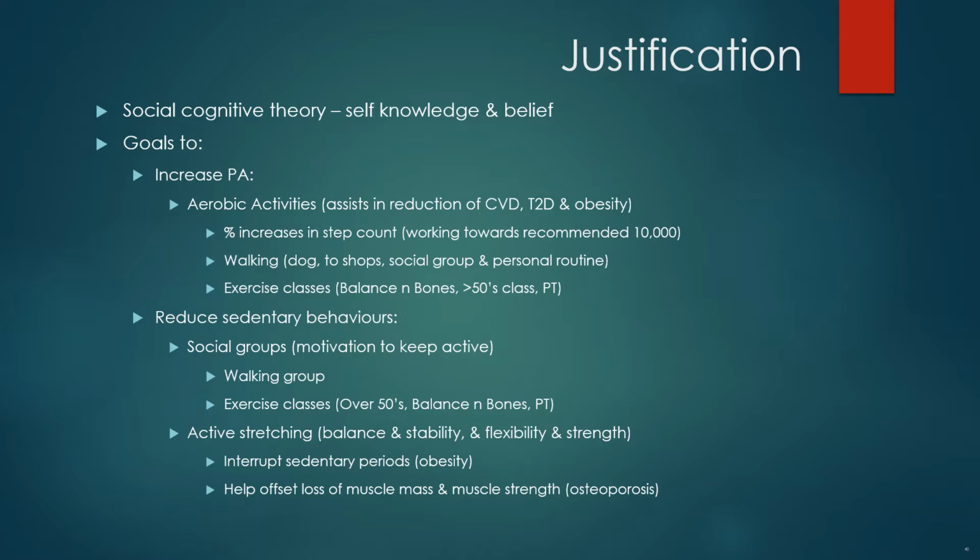Increasing physical activity through aerobic activities will assist in the reduction of cardiovascular disease, type 2 diabetes, and obesity. Ways to do this include increasing the percentage of step counts, working toward that recommended daily 10,000 steps, walking, as this is the favored form of physical activity by the participant, and exercise classes including balance and bones, social walking groups, over 50s classes, and personal training.